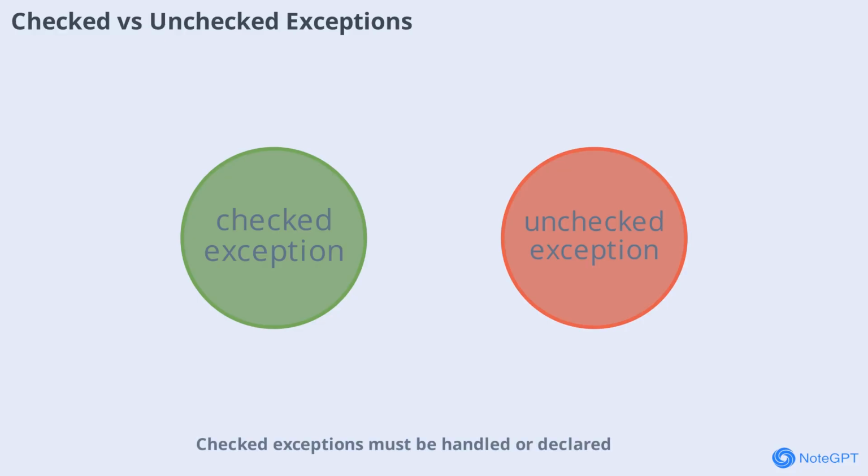Checked exceptions must be handled or declared, while unchecked exceptions can occur at runtime. Understanding the difference helps you write more reliable and robust code.